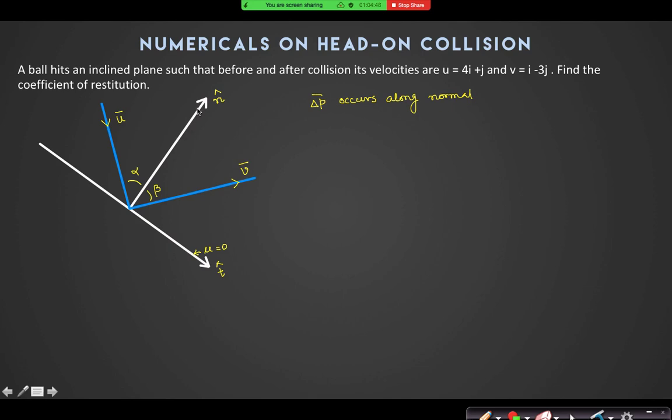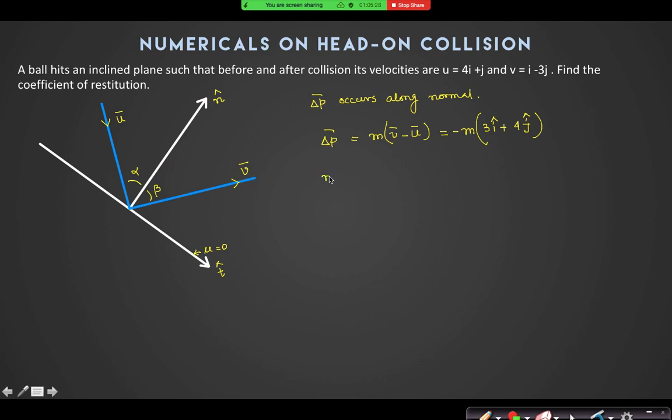Because impulse is only along this normal. Is this logic clear? Yes, sir. Only that direction it will change. So what is the change in momentum? Change in momentum is m into v minus u, right? V minus u vector, if you do, so minus 3 i cap minus 4 j cap. Yes or no? This is the change in momentum, direction of change in momentum.